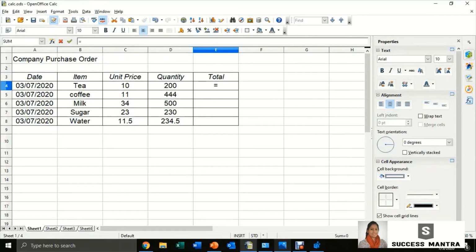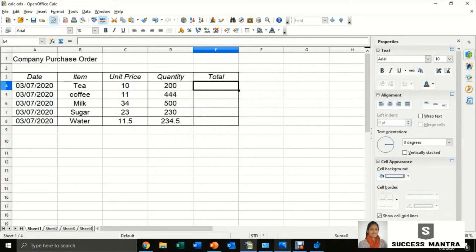We know that total will be the product of unit price and quantity. So I enter here the equation. All equations begin with an equal to sign. So I enter here equals C4 cell into D4, enter. So here comes the result for the first row. If you double click here, you can see the formula that we have entered and the different colors for different cell values we have entered.